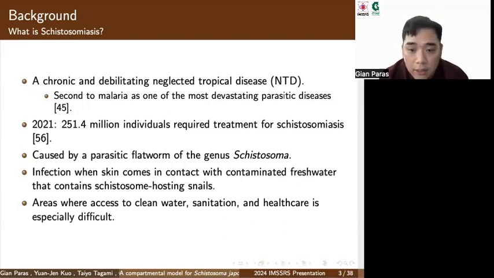The disease is caused by a parasitic flatworm of the genus Schistosoma, and infection occurs when skin comes in contact with contaminated freshwater that contains schistosome-hosting snails. The disease is especially prevalent in areas where access to clean water, sanitation, and healthcare is especially difficult.